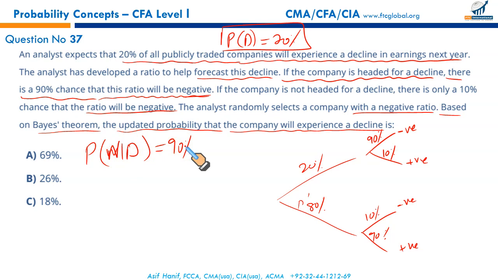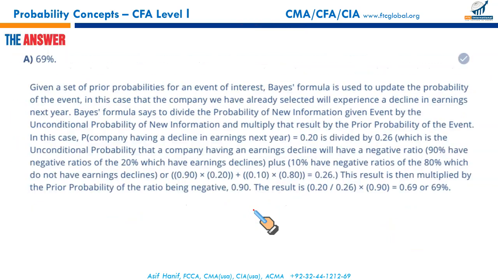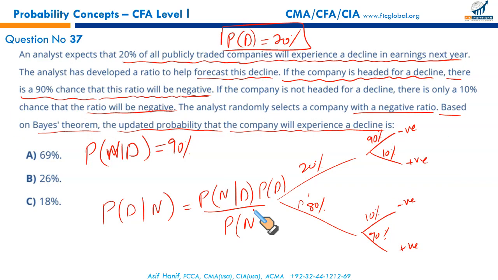What we are required to calculate, based on this Bayes theorem, is the updated probability that the company will experience a decline given a negative ratio. So using Bayes theorem, probability of a decline given negative ratio is equal to probability of negative ratio given a decline multiplied by the probability of decline, upon the probability of a negative ratio.